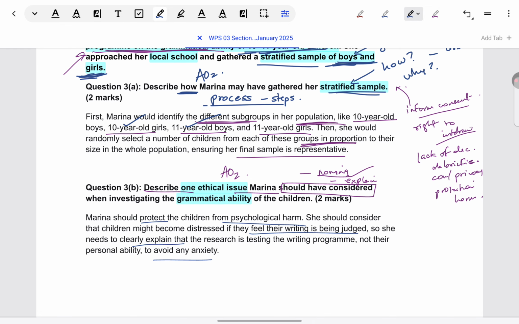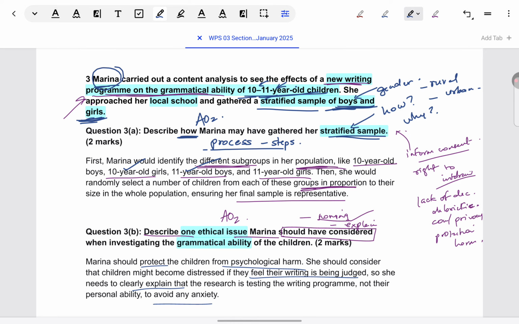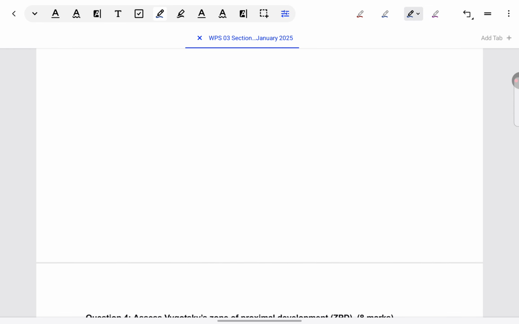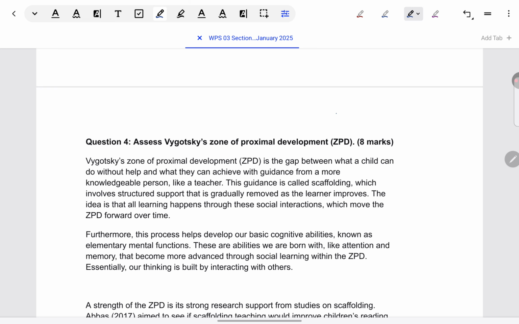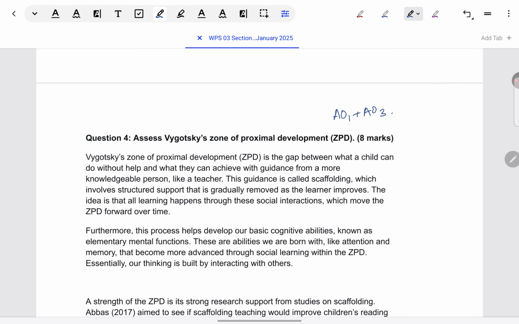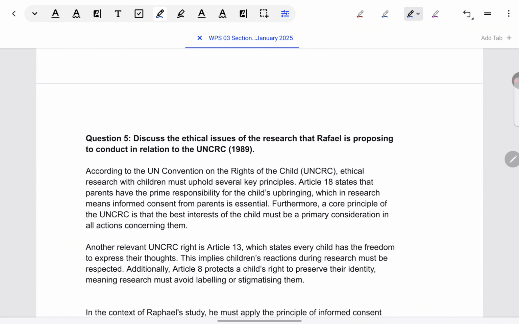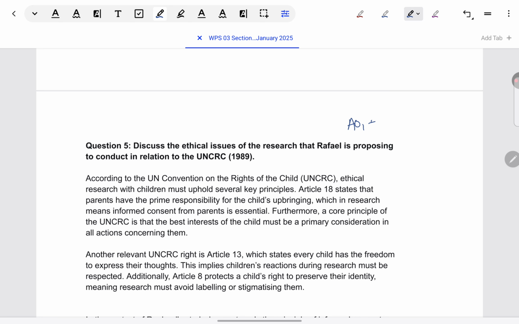Okay, this completes Marina's situation. Now we have two essay questions, and I'm glad that we have two different types of essay questions. The first one is AO1 plus AO3 combination. So I'll be able to show to you how to write this one also. And the next one is AO1 plus AO2 combination. So I will be able to explain this one as well. So we get to see a good variety.